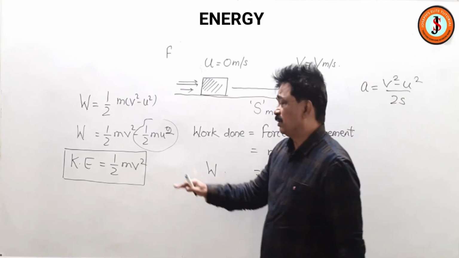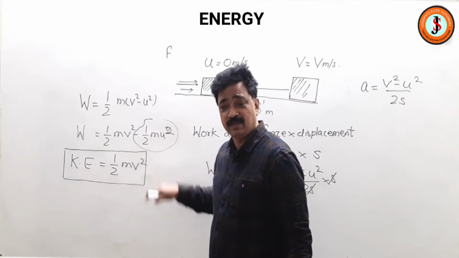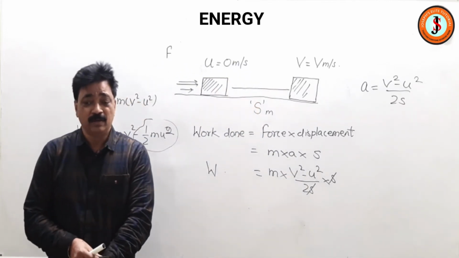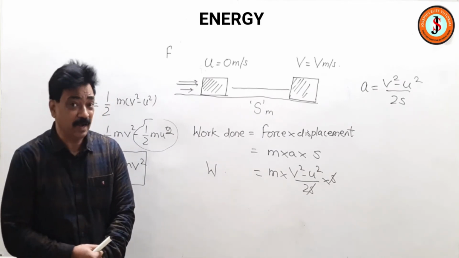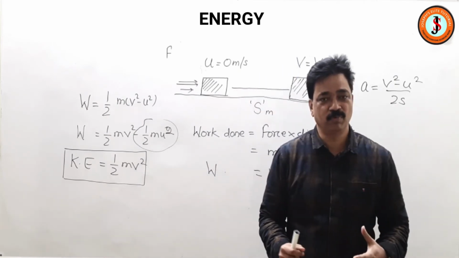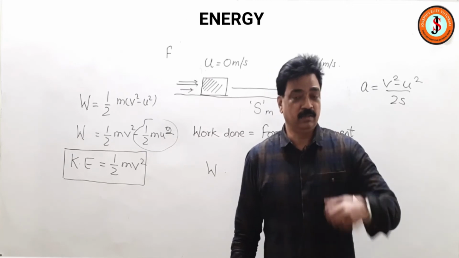Also, this is the final kinetic energy and this is the initial kinetic energy. So if a force is applied and we calculate the change in the kinetic energies of the body, that will be equal to the work done.